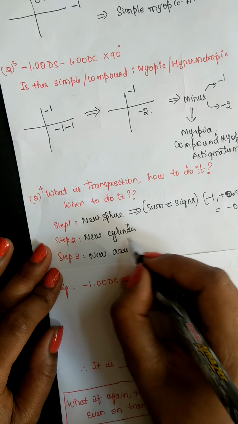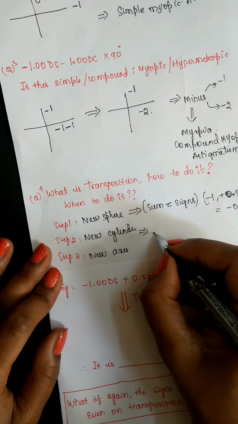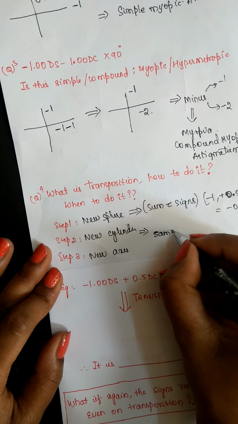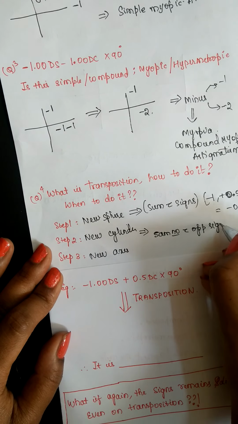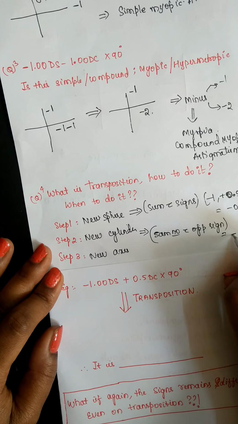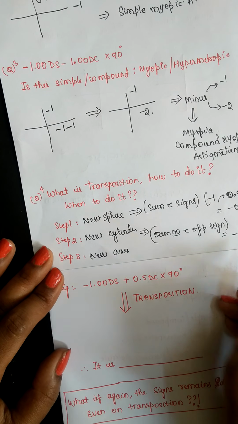And the new cylinder is always the same number with opposite sign. In this question it would be minus 0.5. That is, from plus 0.5 it became minus 0.5.